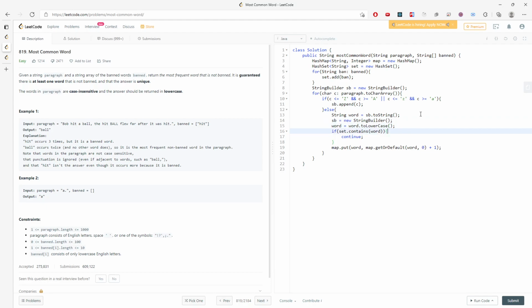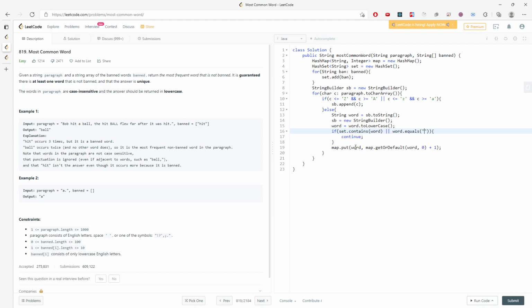And this is pretty much it, right? So I need to know my stream builder. My stream builder could be what? Could be space. So I also need to know if my word equals nothing. To be honest, if the word is equal to nothing, I don't want to add it into my map.